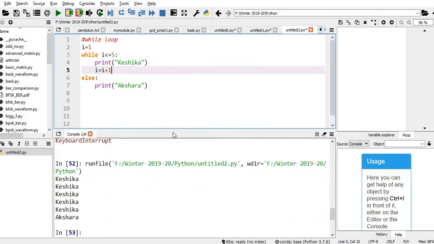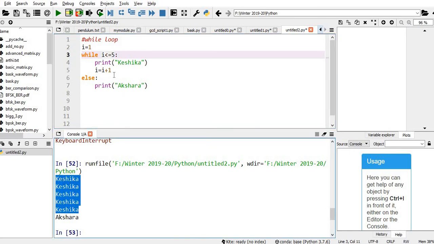Let me execute this. Here just see, i equal to 1. So 5 times, this condition will be satisfied, so 5 times it executes Keshika. When i is 6, this condition fails. That time it executes the else statement, Akshar.